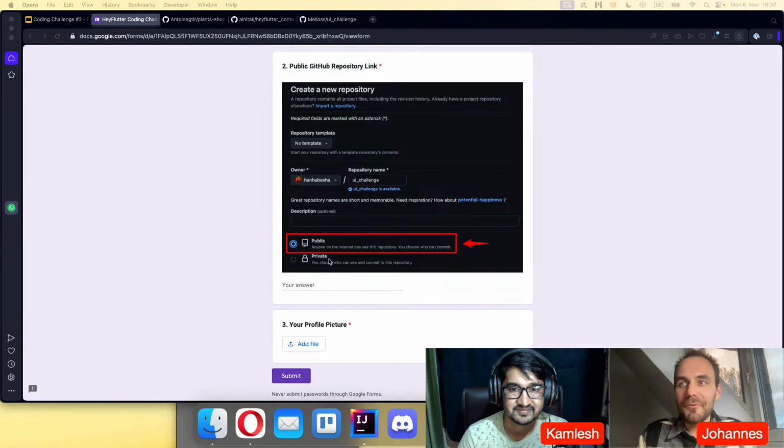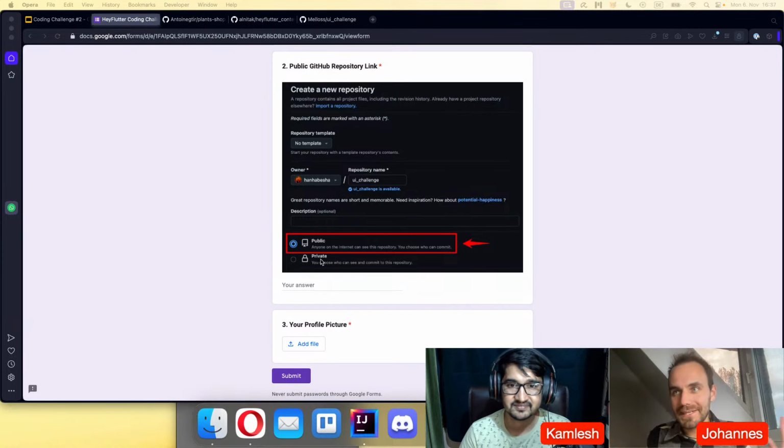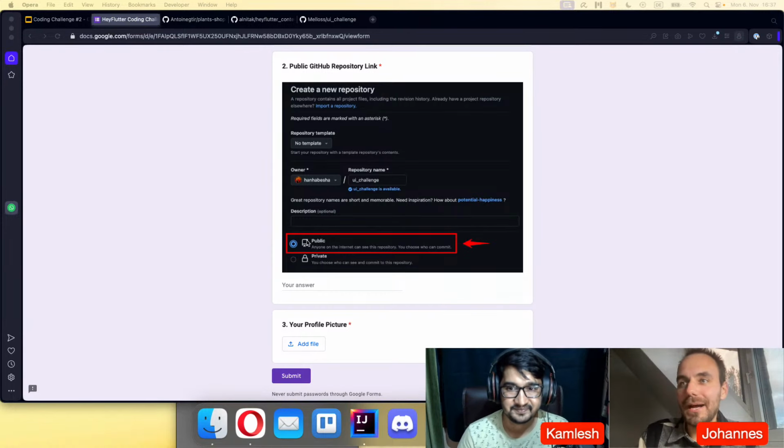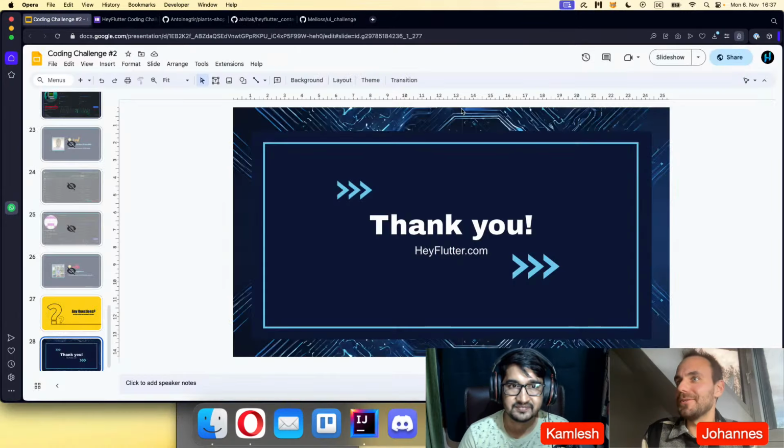If you make your repository private, we cannot access it or check it out. Therefore, make sure to make it public so that we can see it and include you in this challenge. Otherwise, it's not possible for us to see it. That's really important, because I guess half of the submissions were private, which is not really good. So again, we point it out, so next time you know about it.